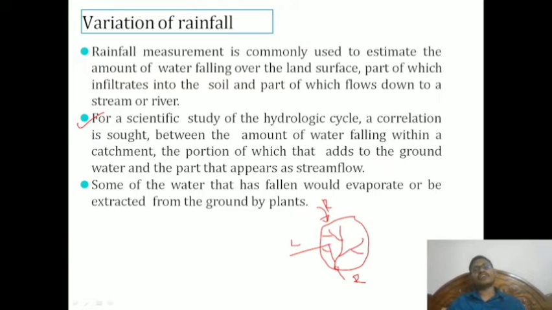For a scientific study of the hydrological cycle, the hydrological cycle means it's a process: rainfall, runoff, evaporation, condensation, again rainfall. It's a repetitive thing. A correlation is sought between the amount of rainfall falling within a catchment, watershed, or basin, everything is the same, and the portion that adds to the groundwater. Whatever rainfall is happening, part of it goes as runoff, and the rest is stored in the form of groundwater. So everything is related.